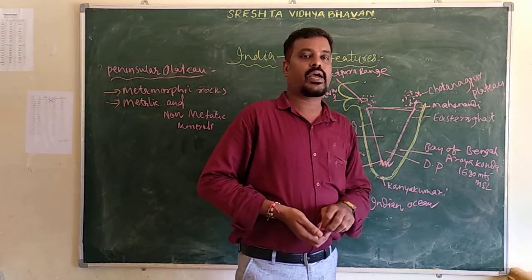And the last one is the islands, the sixth most important relief division of India. When you look at the India map, on the east side is the Bay of Bengal, and on the west side is the Arabian Sea. These are the most important islands in our country.